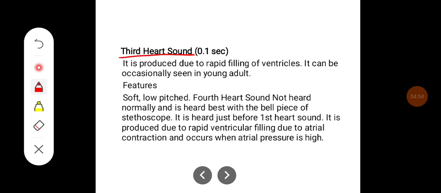Third heart sound is 0.1 second. It is produced due to the rapid filling of ventricles. It can occasionally be seen in young adults. The features of the third heart sound are that it is soft and low pitched.